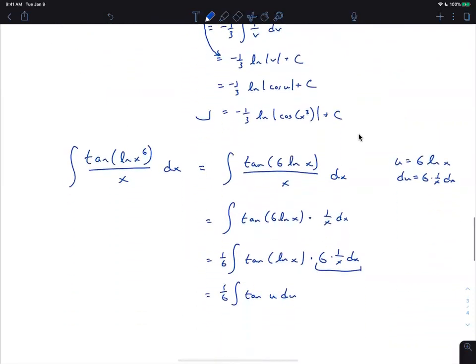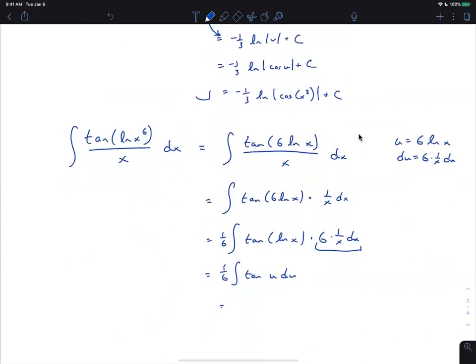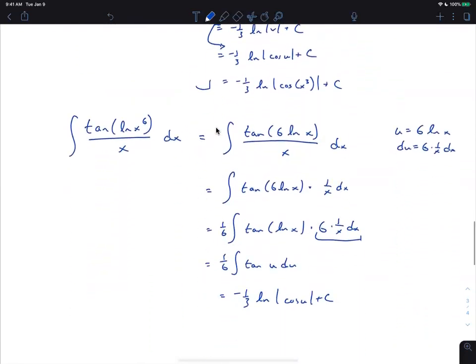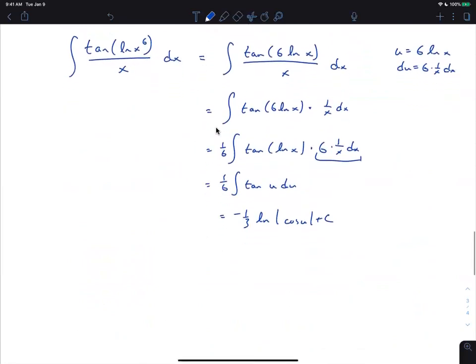And so we've got negative 1/3 log absolute value cosine u plus c, but you should show those steps because that's not a basic form that we've got. And so then that's negative 1/6, my fault. That's then negative 1/6 log absolute value cosine of 6 log x plus c. Does that make sense?